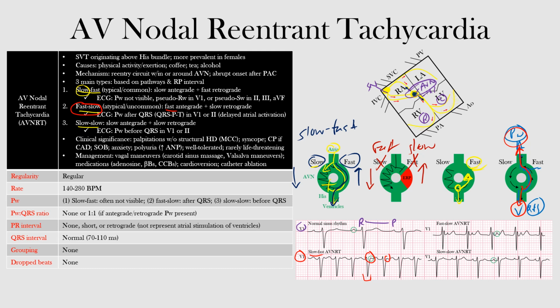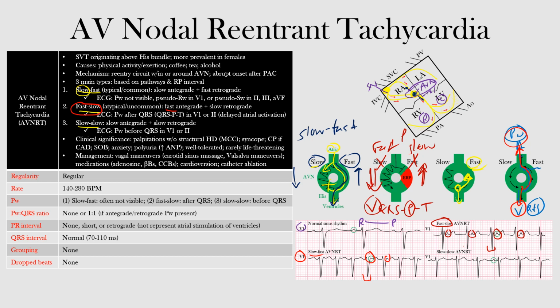Again, imagine going down the fast pathway towards the ventricles. Because we're going down the fast pathway, our QRS will occur faster than going up the slow pathway where we get our P wave. Because of that, we will have these QRS-P-T complexes, in which we can see these P waves occurring after our QRS complex. And this is what we see in this fast-slow. So down fast to the ventricles, we see our QRS complex, and then up the slow pathway, which takes a little longer, we see our P waves afterwards. Notice the P waves are clearly occurring after our QRS complex. Hopefully that makes sense as well.